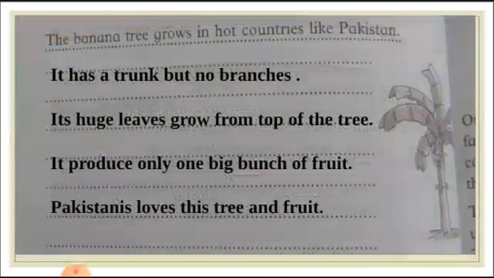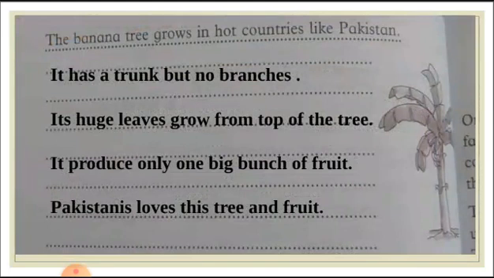So here are the lines which belong to the banana tree. The banana tree grows in hot countries like Pakistan. It has a trunk but no branches. Its huge leaves grow from the top of the tree. You can see in the pictures. It produces only one big bunch of fruit. Pakistanis love this tree and its fruit. So here are all the lines which belong to the banana tree, and you have to write in this area.